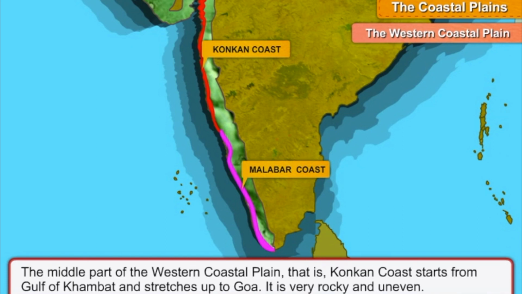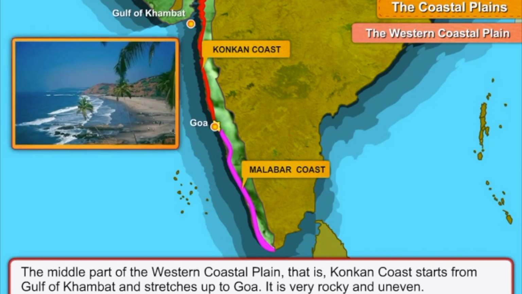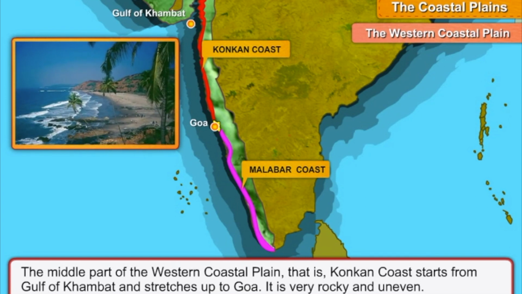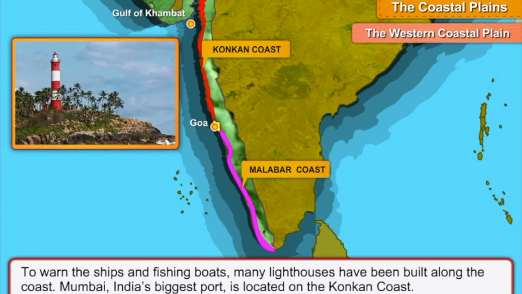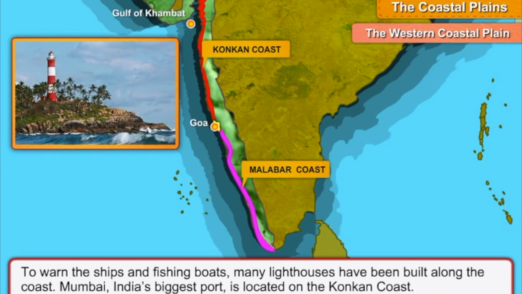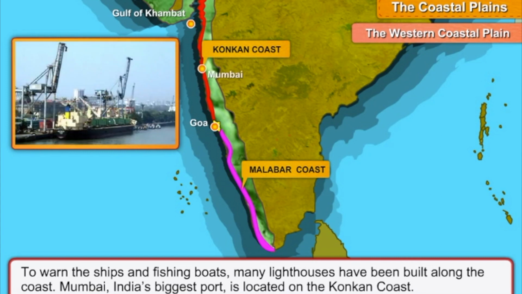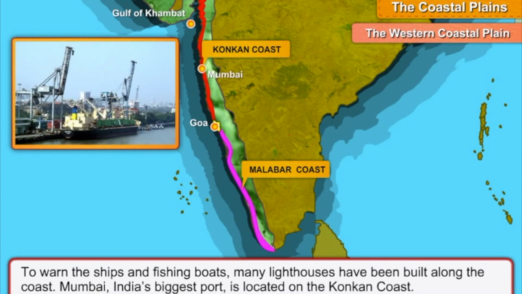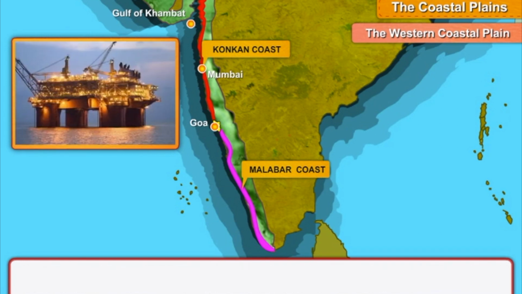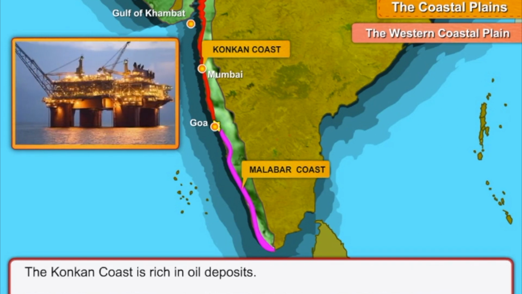Coastal Plain. The middle part of the Western Coastal Plain, that is the Konkan coast, starts from the Gulf of Khambhat and stretches up to Goa. It is very rocky and uneven. To warn the ships and fishing boats, many lighthouses have been built along the coast. Mumbai, India's biggest port, is located on the Konkan coast. The Konkan coast is rich in